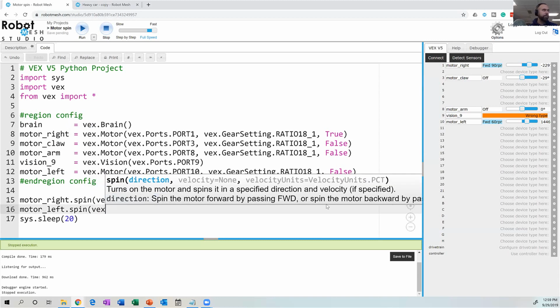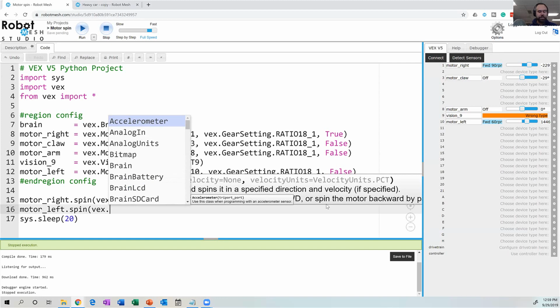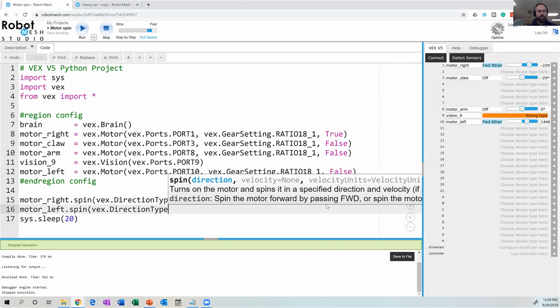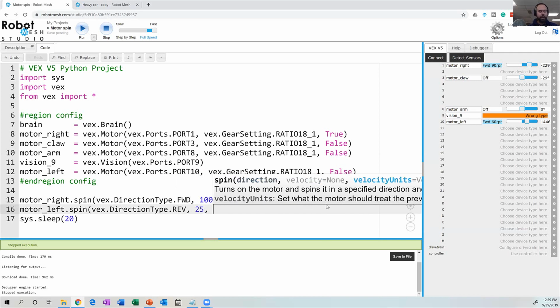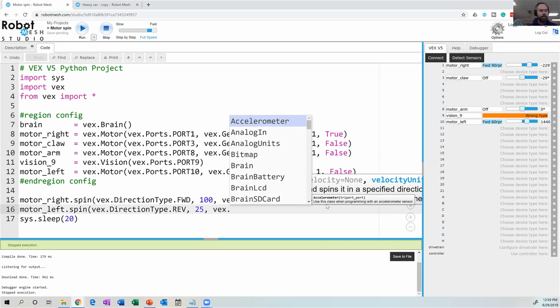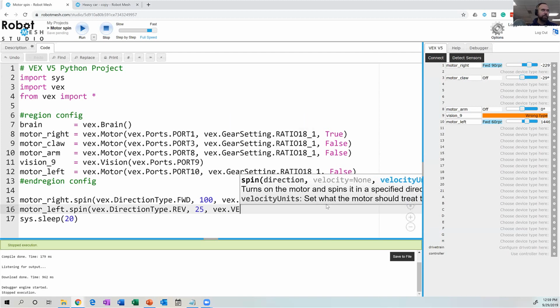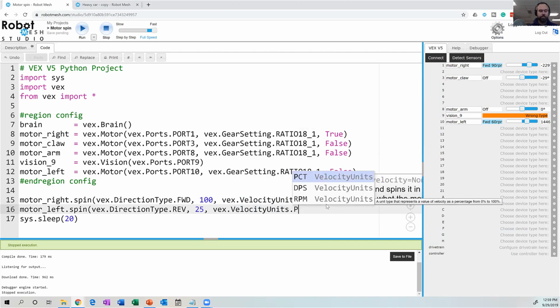And then maybe I want the left motor, for whatever reason, to spin in a different direction. So it's going to spin in reverse, and it's going to spin in reverse very slowly. Perhaps my robot is making some kind of a point turn. So let's just say it's going to spin at 25% VEX velocity units, and then dot act.